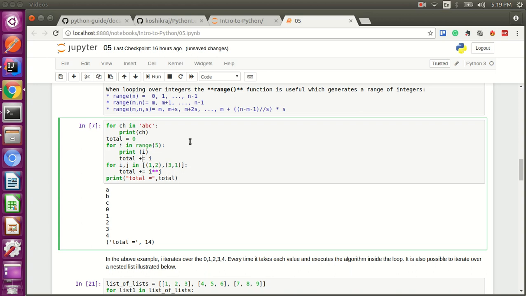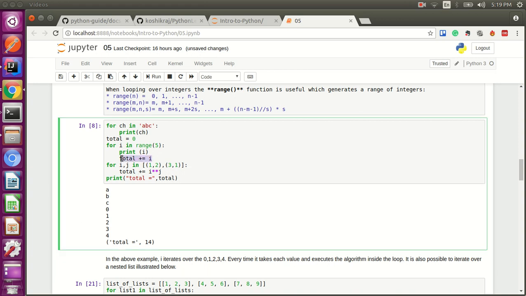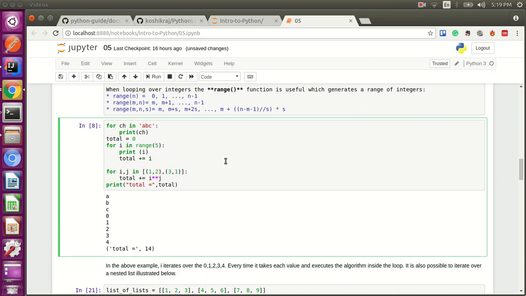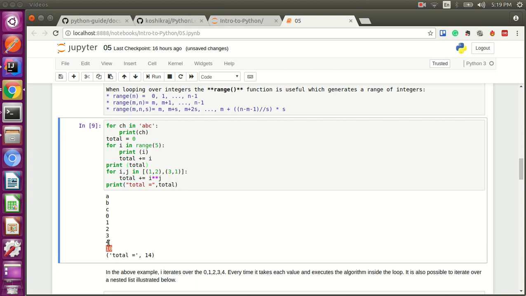Yeah, let me run it again. I think we are just okay, so sorry, this total is not the total of this. We are finding out the total, but we are not printing out the total here. Let's print out the total if you want. Okay, so I have printed out the total here.